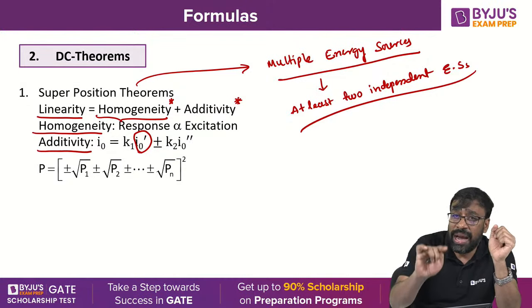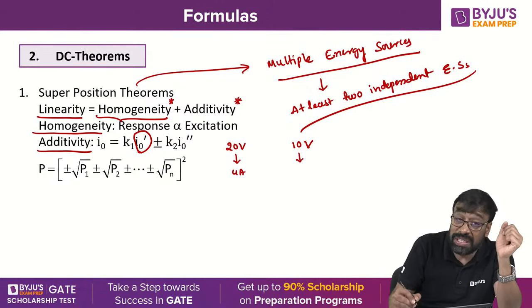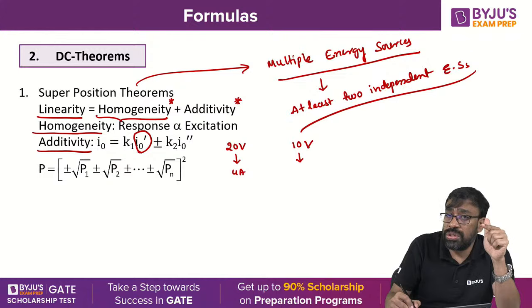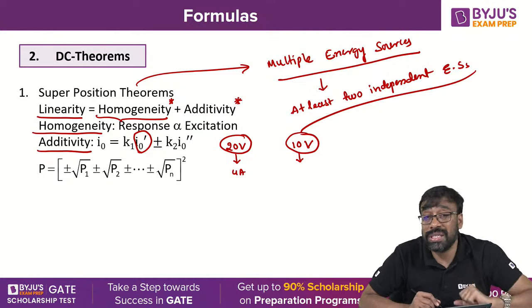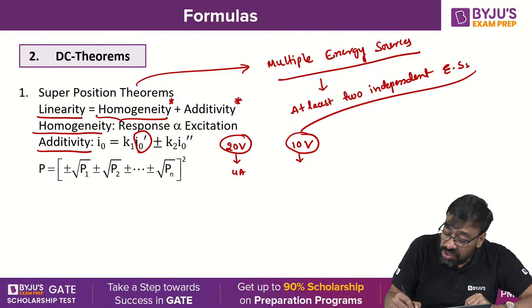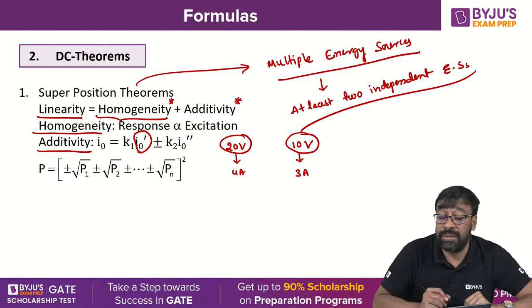For example, if I₀' is the response due to the first excitation, when there are two sources. For example, I have a 20 volt source and a 10 volt source. Because of the 20 volt source, I got, let us say, 4 amperes. I'm looking at the current response here. There are two energy sources: one is at 20 volts, the other is at 10 volts. You understand? When the 10 volt source is acting alone, the response was 3 amperes. When the 20 volt source was acting alone in the given network, the response was 4 amperes.